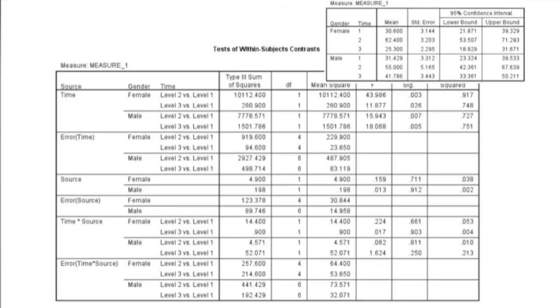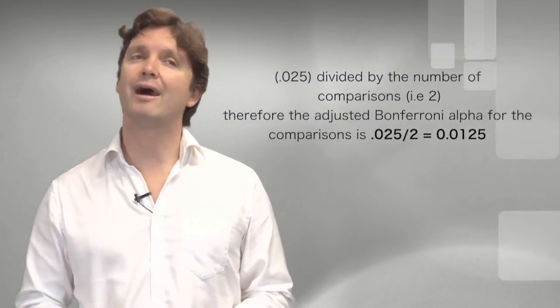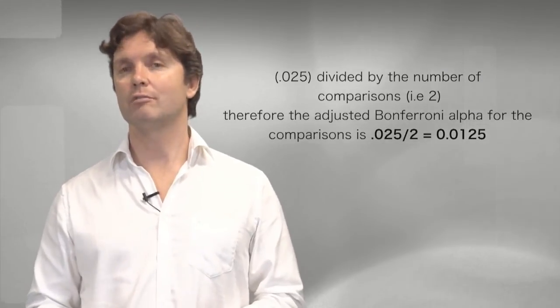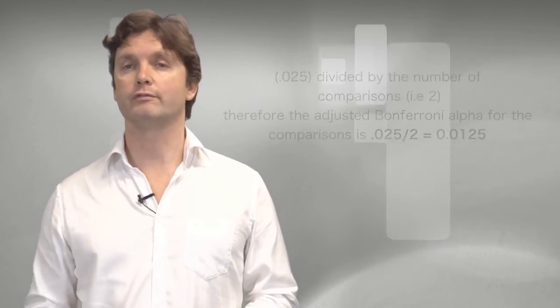Now if we had decided to apply strict control over family-wise error to maintain 0.05 throughout, this would mean that each comparison is evaluated using a further Bonferroni adjusted alpha level of the adjusted alpha used for the simple effect. So 0.025 divided by the number of comparisons, in this case 2. Therefore, the adjusted Bonferroni alpha for the comparisons is 0.025 divided by 2, which is equal to 0.0125.